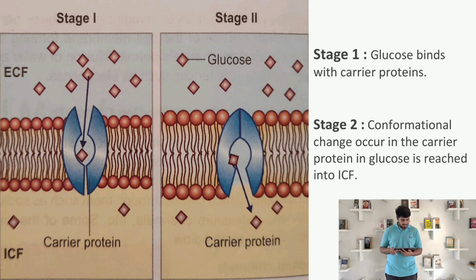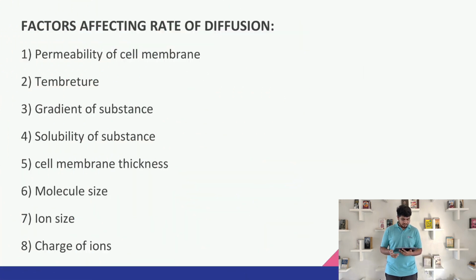Now, moving to the next slide, which is the factors affecting the rate of diffusion. There are totally 8 factors which mainly affect the rate of diffusion: permeability of the cell membrane, temperature, gradient of substance, solubility of substance, cell membrane thickness, molecule size, ion size, and the charge of the ion. These 8 factors may vary the rate of diffusion across any cell membrane.